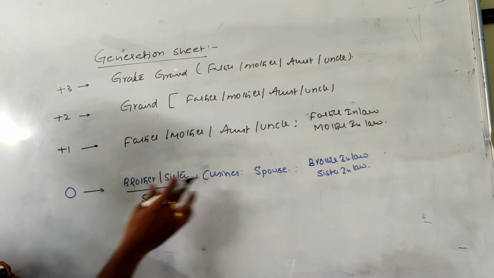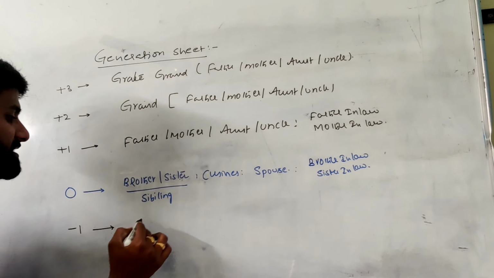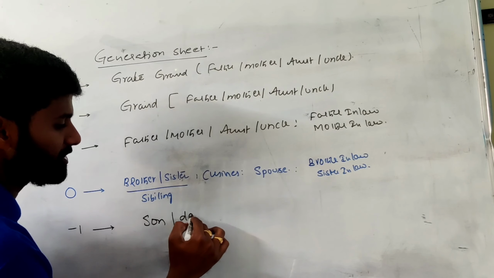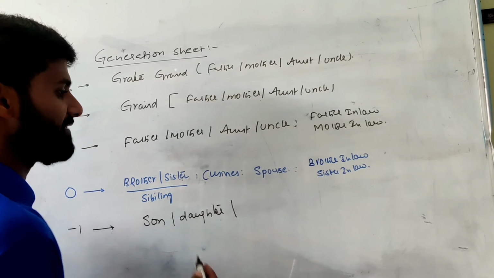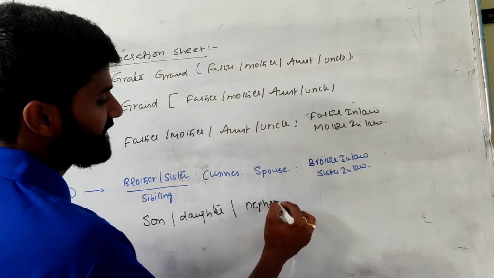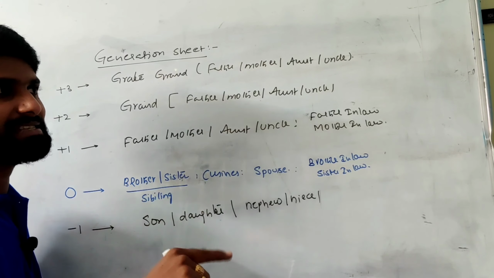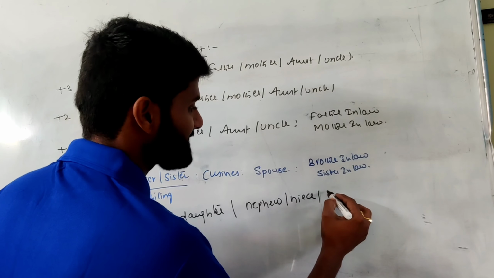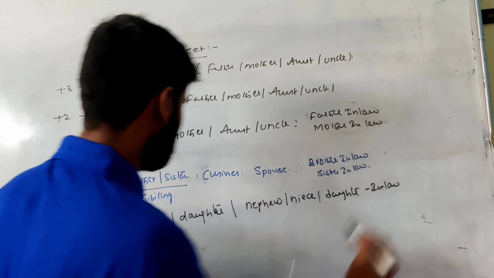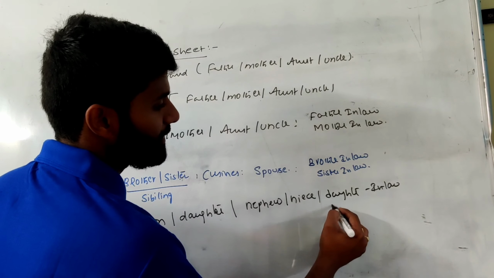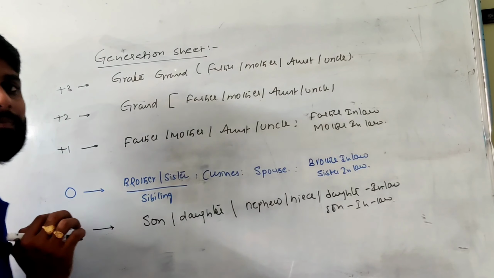If you go with the below generation, when a spouse enters into our life, we definitely get a below generation. The below generation people are son and daughter. So that is my family. If my sibling has kids, I can call those persons nephew and niece. For example, if my son married someone, I can call her daughter-in-law. If my daughter married someone, I can call him son-in-law. So these are the two in-law relations we can get from minus one generation.